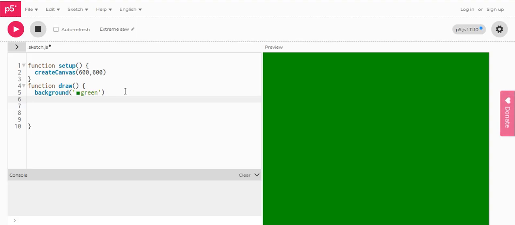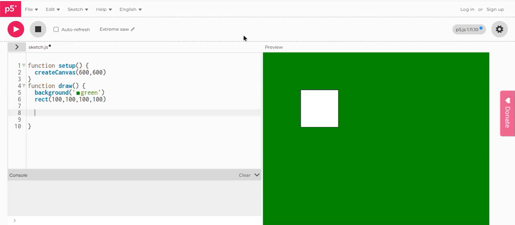Okay, let's make a rectangle. rect. I'm going to explain it all to you. What am I writing? There is a rectangle. It's not exactly a rectangle, but it acts like a rectangle. So what is this? This is the x value.